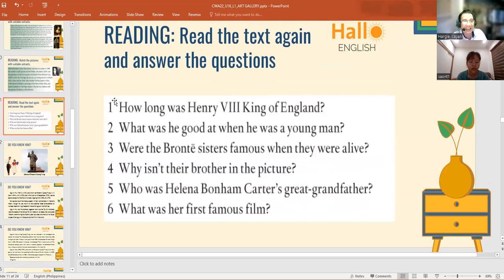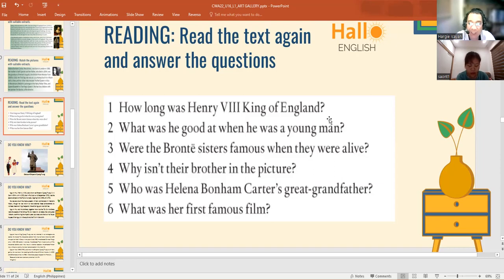Now let's try to answer the following questions. Read the text again and answer the question. So we already read that one. Question number one, Sal, can you please read and emphasize the question? How long was Henry the Eighth King of England?